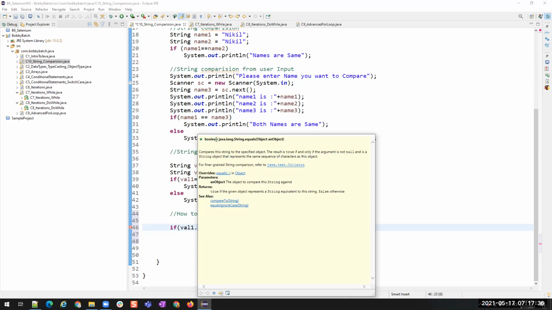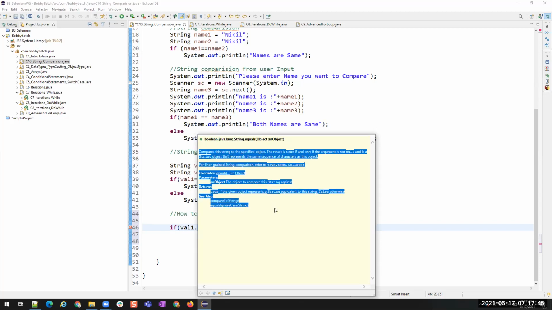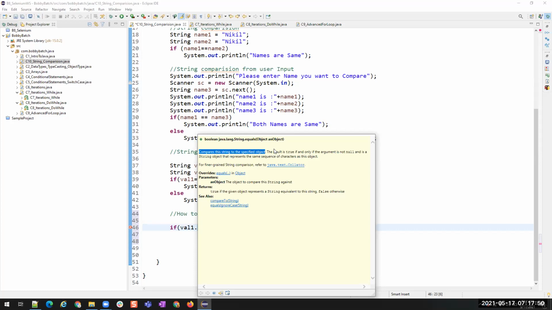Okay, and then information about this method: how to use it, what it returns, what it does inside. All this information will be present over here. See, it compares this string to the specified object. The result is true if and only if the argument is not null and is a String object that represents the same sequence of characters as this object. So it is comparing two strings. And for finer grained string comparison, refer to this. You can also refer to this class if you want more string comparison details. But let's not go in deep.